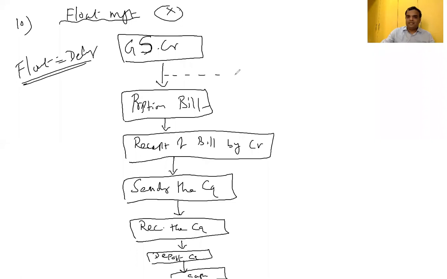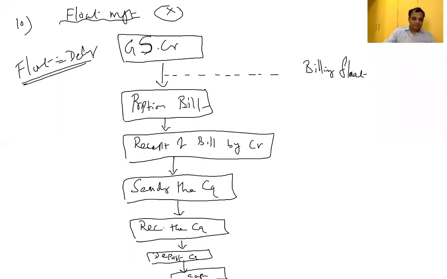The delay between goods transfer and preparation of bill is called billing float, because the delay happened during the billing process.